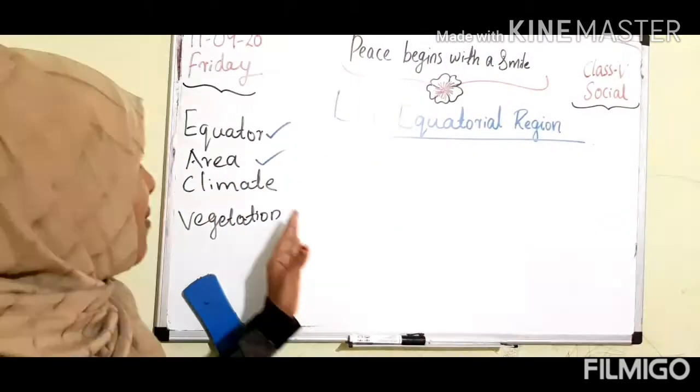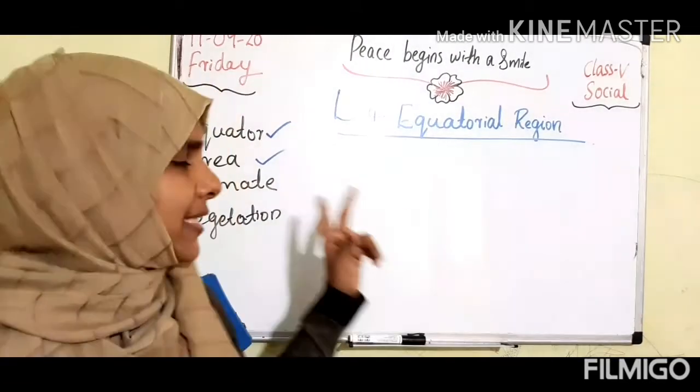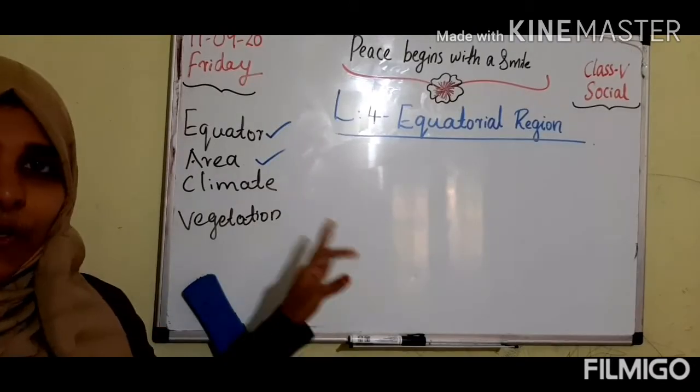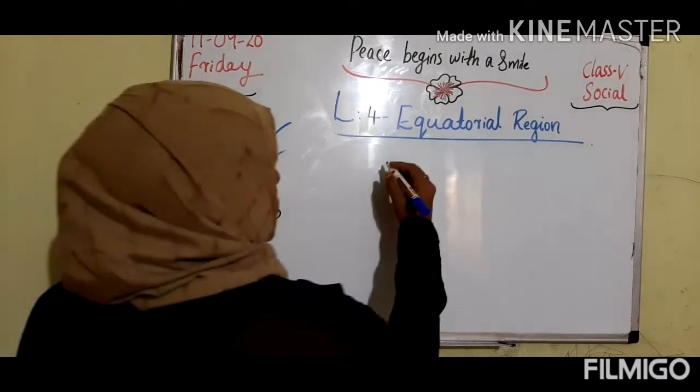Just now we learned where the equator is located and what the main areas in the equatorial region are. Now I am going to teach you about the climate of this region, the climate of the equatorial region.